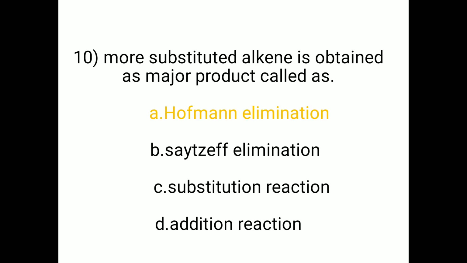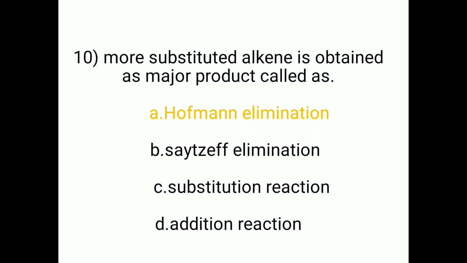Then the last question: the more substituted alkene obtained as a major product is called as what? There are four options. Option A, Hofmann elimination. Option B, Saytzeff elimination. Option C, substitution reaction. Option D, addition reaction.